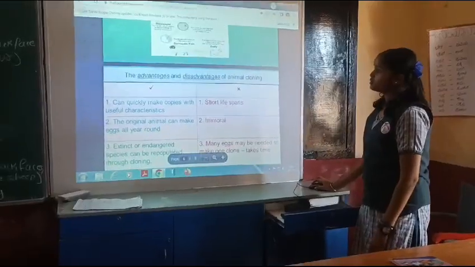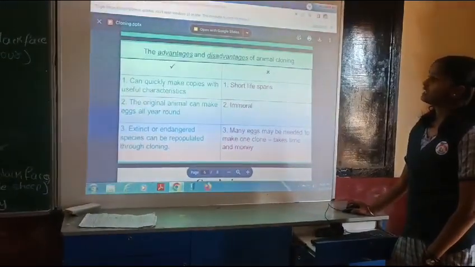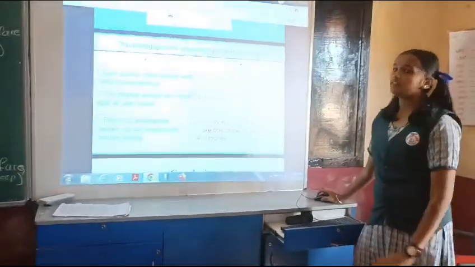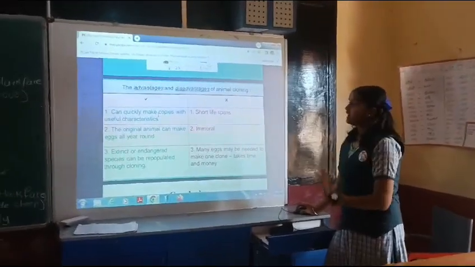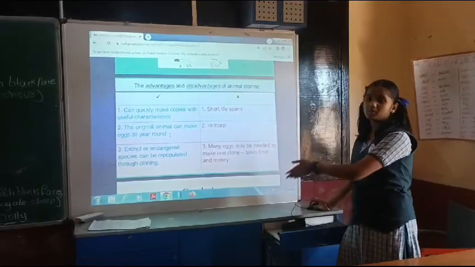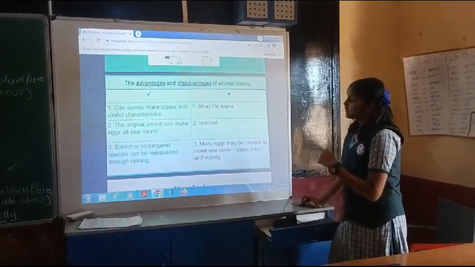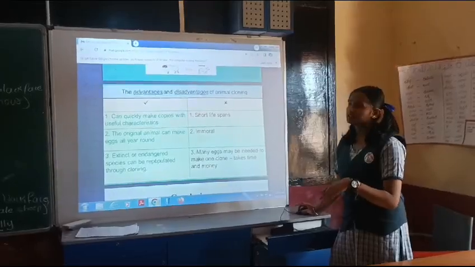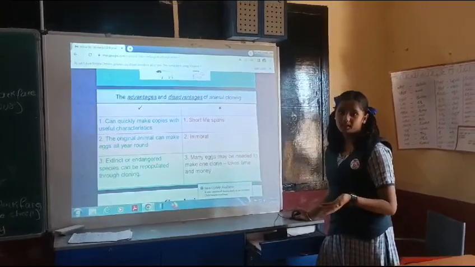So next we will move to the advantages and disadvantages. Advantages: we can quickly make copies with useful characteristics. So we have seen here, from the sheep with the characteristic we want, from that sheep only we can make the copies, and the original animal can make eggs all year round. Means Dolly sheep can produce eggs. Extinct or endangered species can also be repopulated through cloning. For example, the white tiger, it is vanishing from the earth. So if we do cloning from that also, it will be repopulated again.